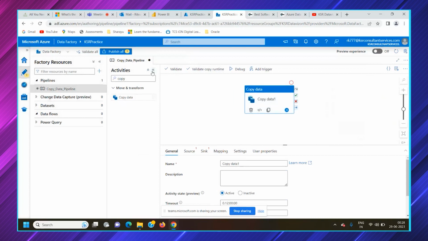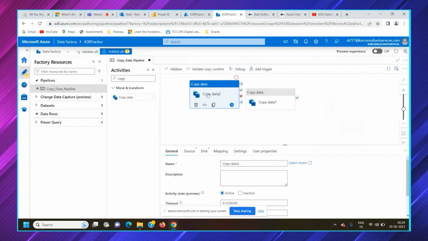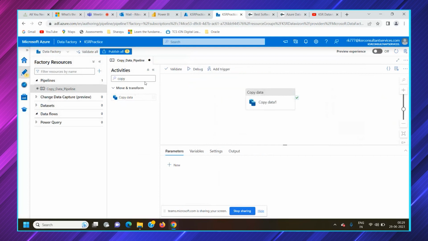Once you have this copy activity, you drag and drop it. ADF works in drag and drop format. You need to drag the copy activity here. You can see both copy activities. As we have created the same copy activity, it automatically names them copy activity data 1 and copy activity data 2. For now, we only need one activity.